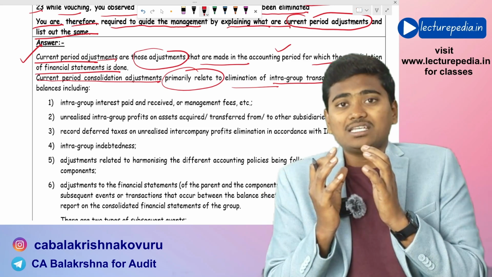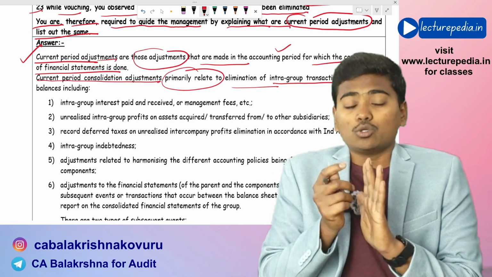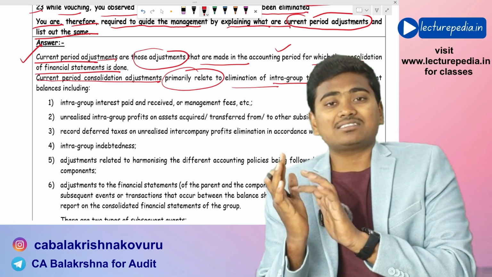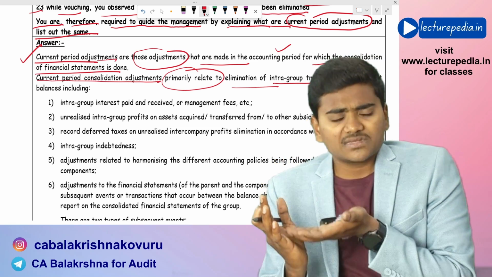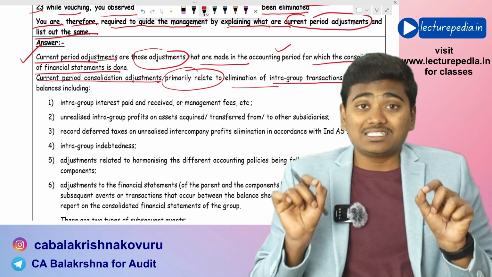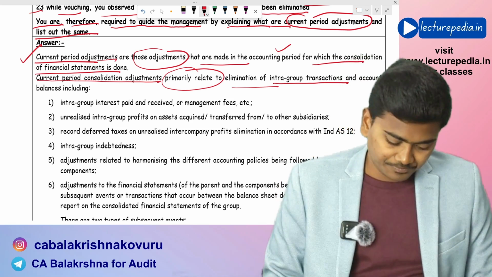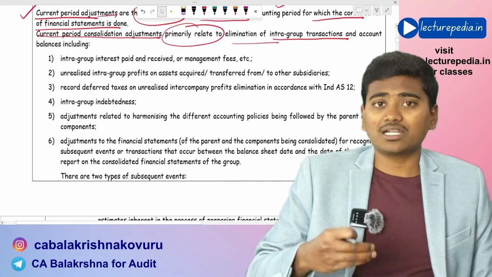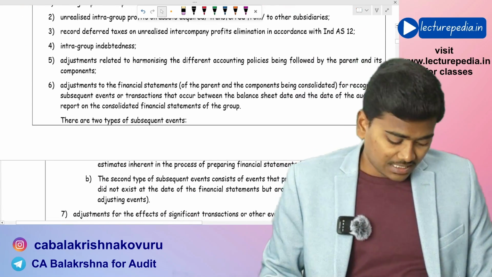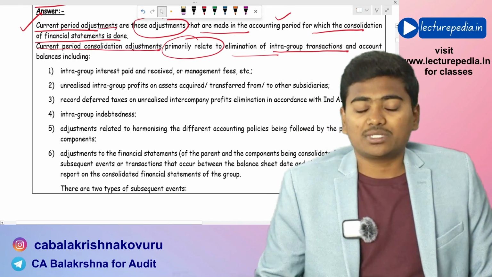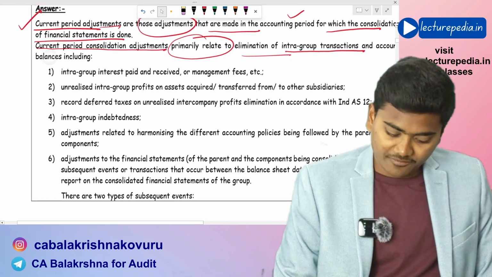While consolidating these two financial statements, you have to eliminate the sale transaction from the parent and the purchase transaction from the subsidiary. So, these intra-group transactions must be eliminated. This will come under current period consolidation adjustments. Like this, there are various current period consolidation adjustments that we'll discuss. First one,